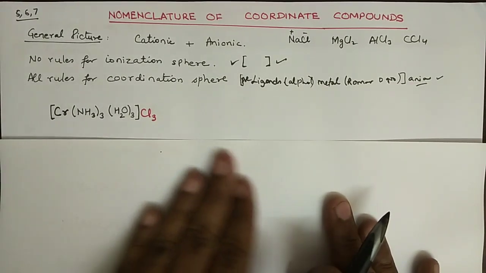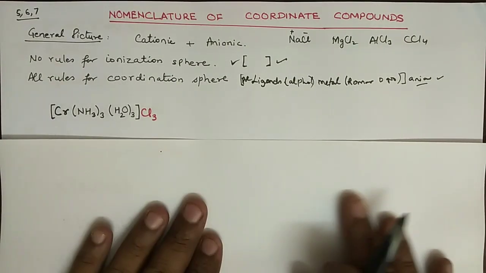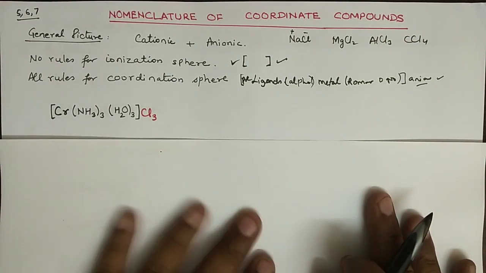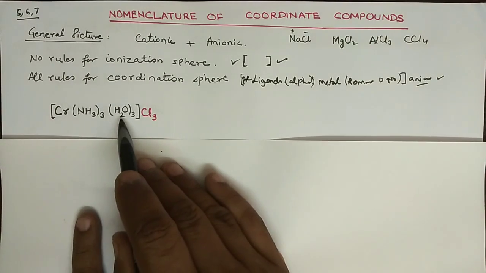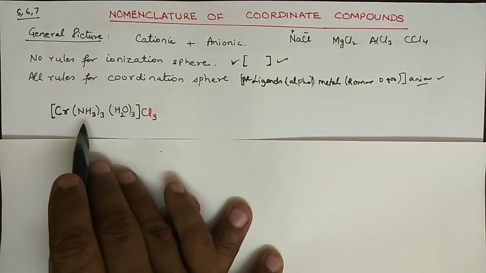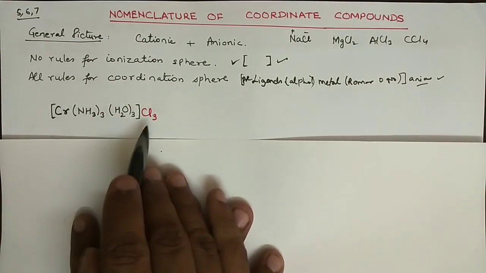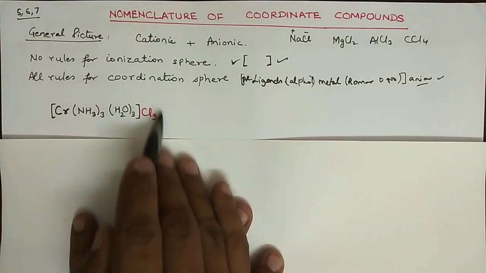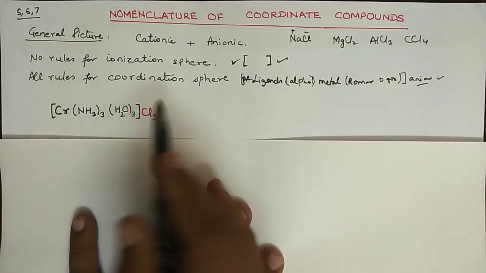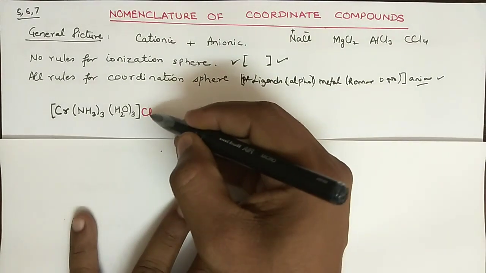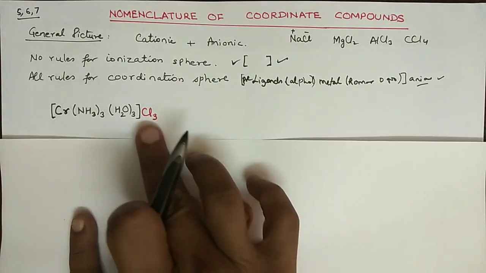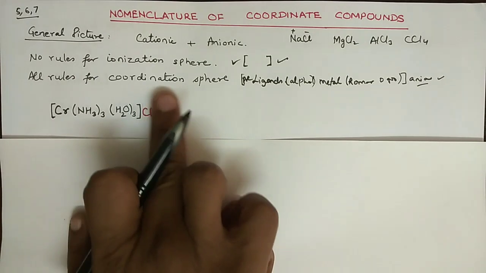As in our previous lecture, we have learned the ligands, and we know that water and ammonia are neutral ligands, and this is a negatively charged anion. Now since there are three chlorides, this part is triply negative, right?